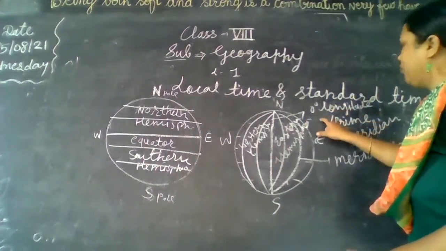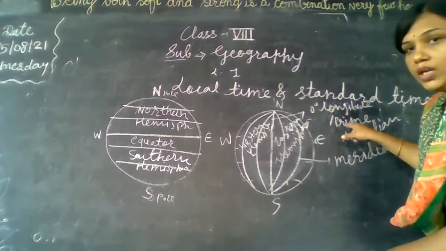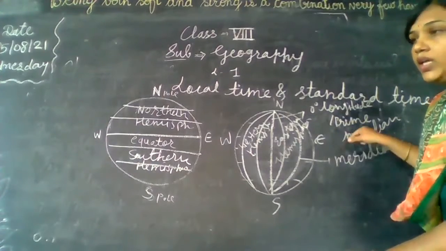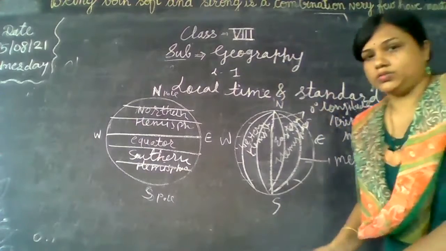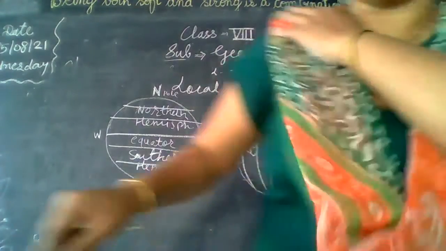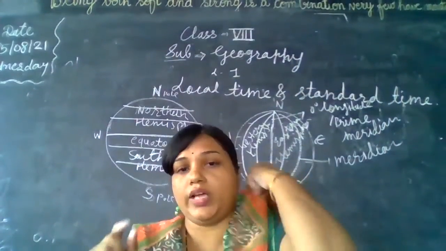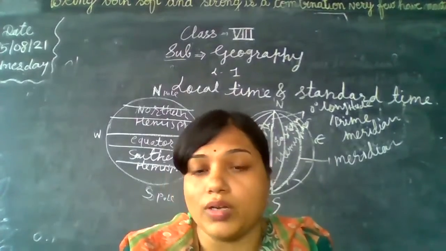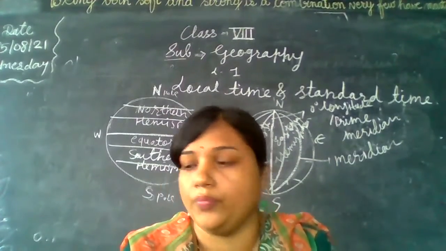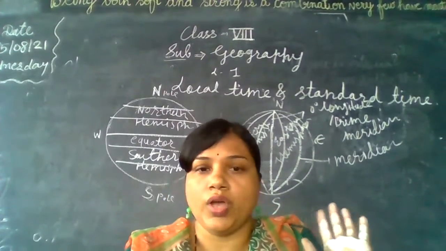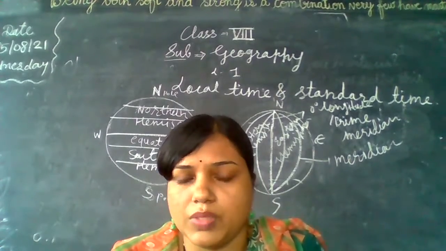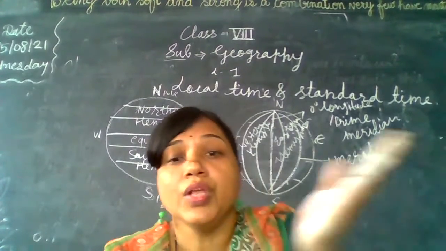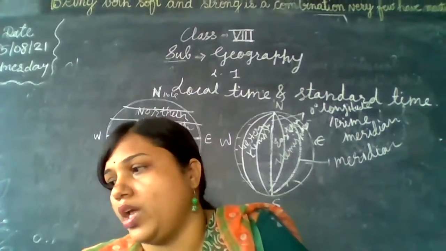What is the use, what is the importance of the prime meridian? With the help of the prime meridian, we can calculate the time of the world, which we will discuss later. When we come to the concept of standard time, at that time we will see the importance of the prime meridian. Okay. Now you have understood the concept, that is, what is meant by the northern hemisphere, the southern hemisphere, the western hemisphere, and the eastern hemisphere.